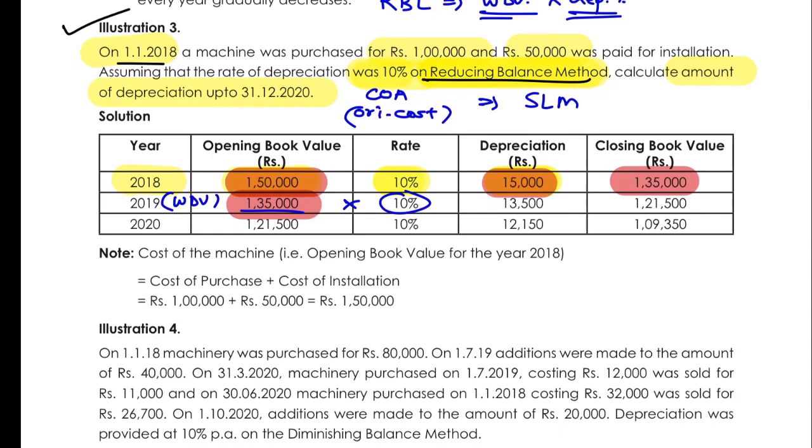10% depreciation is charged. Then the depreciation amount is 13,500 and the new WDV would be 1,21,500, which will be carried forward to 2020. That would be the new WDV, and 10% of the WDV would be 12,150, and finally the closing balance at the year end of 2020 would be 1,09,350. Okay. So this is how the reducing balance method or the WDV method works.